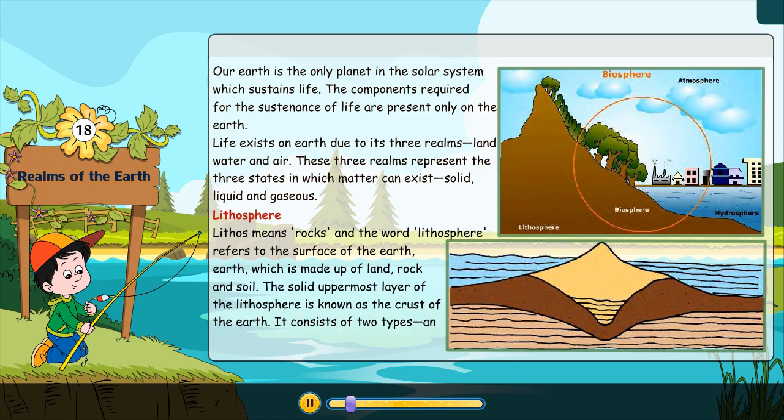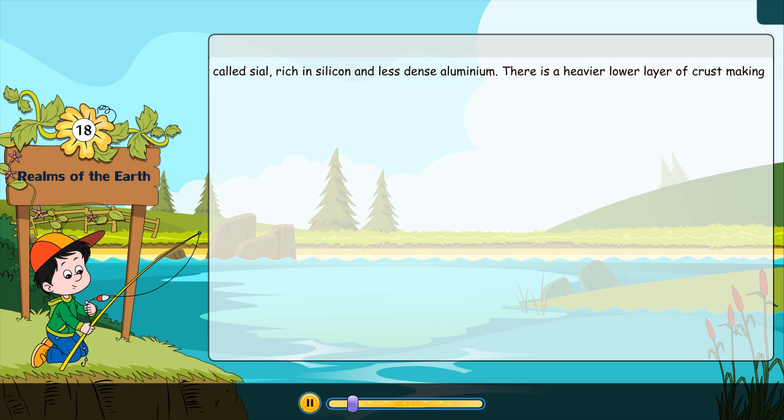It consists of two types: an upper layer of lighter continental rocks called sial, rich in silicon and less dense aluminium. There is a heavier lower layer of crust, making the ocean basins, called sima. It has rocks rich in denser materials like magnesium.